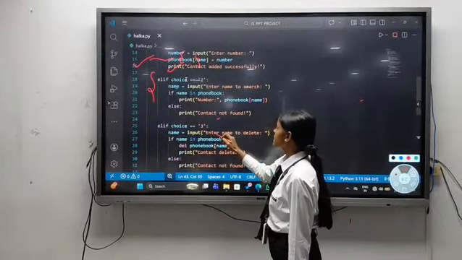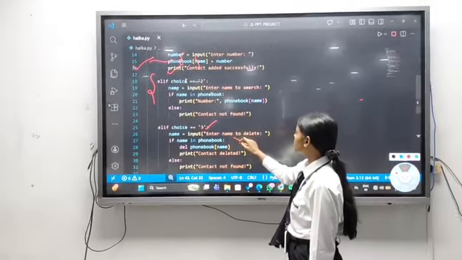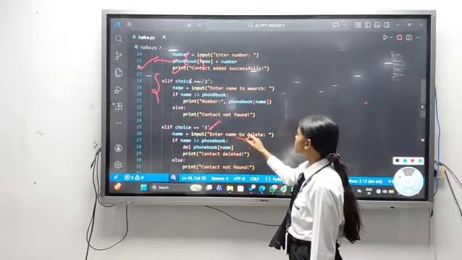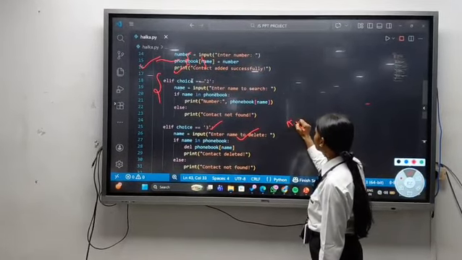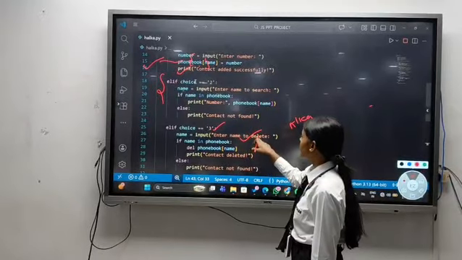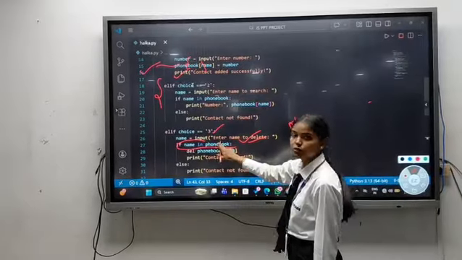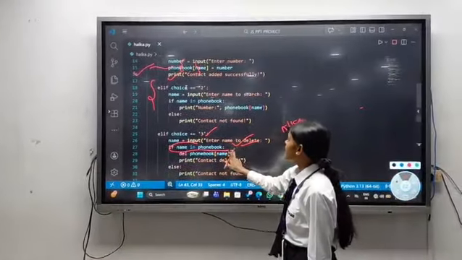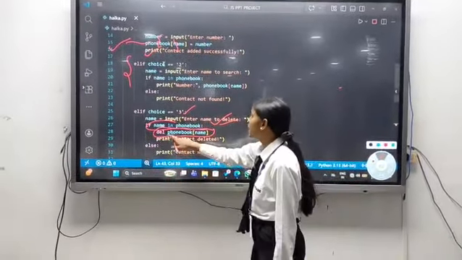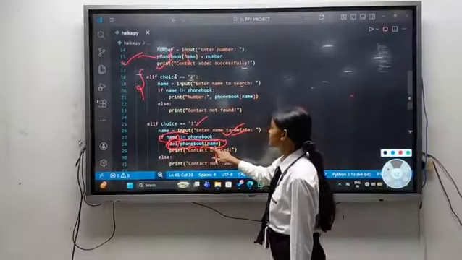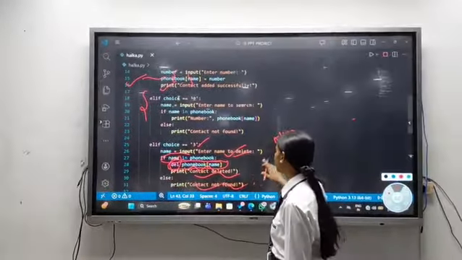Our third choice is when the user enters choice 3, then it takes input from the user for what it wants to delete. Suppose it wants to delete the contact named Alka, then it takes the name Alka and searches whether Alka exists in the phone book or not. If found, this is the syntax of deleting an element from the dictionary: first we write del and then the name of the dictionary, and then it will print contact deleted. If not found, it will print contact not found.